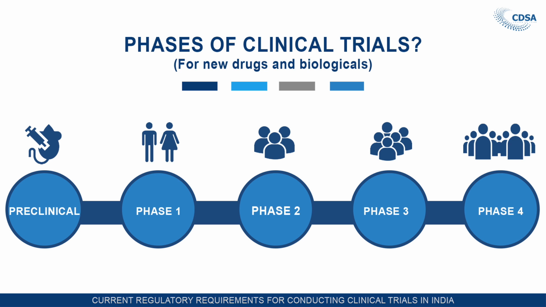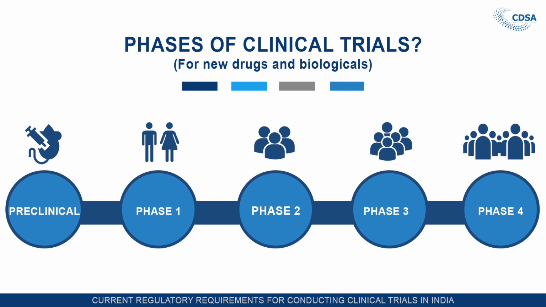Phase 1 is with a limited population size, and mostly safety and tolerability are ascertained in this phase. Phase 2 has a little increase in the size of the population, and it is also called therapeutic exploratory trials. Phase 3 is the therapeutic confirmatory trial. The number of subjects in this trial increases, and permission to market a drug can also be given after this phase.